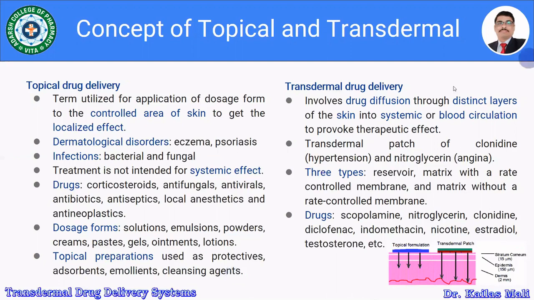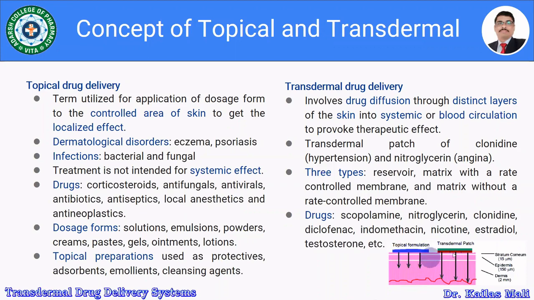While in the case of a transdermal drug delivery system, it involves drug diffusion through distinct layers of the skin into the systemic or blood circulation to provoke the therapeutic effect. Look at the figure. Here, this is the topical formulation which is applied, and it enters up to, say for example, the epidermal layer, and it elicits the local effect.